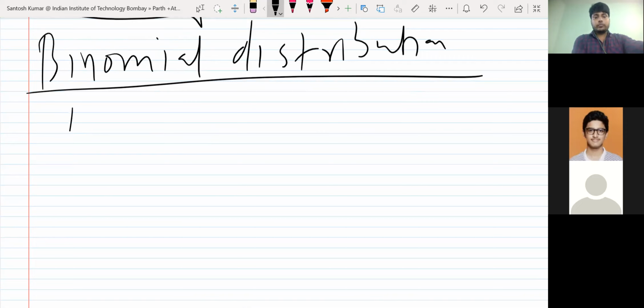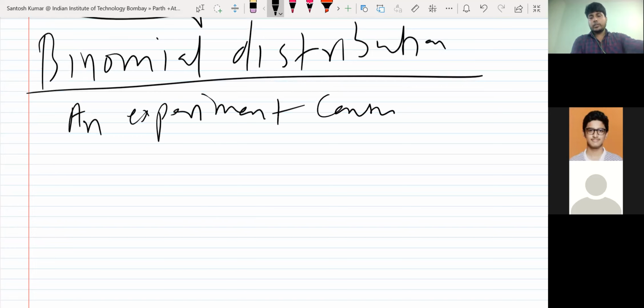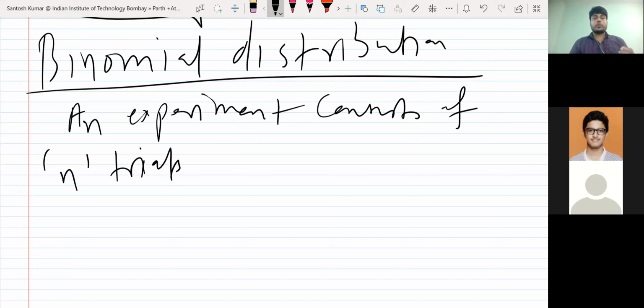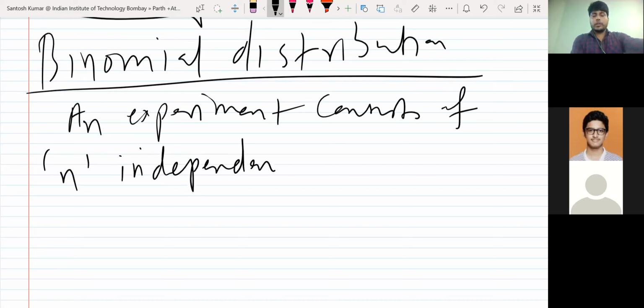An experiment consists of n trials. N trials means you are trying n times. For example, you are tossing a coin 10 times, so you have 10 trials, n is 10. And the trials are independent. Why independent trials?